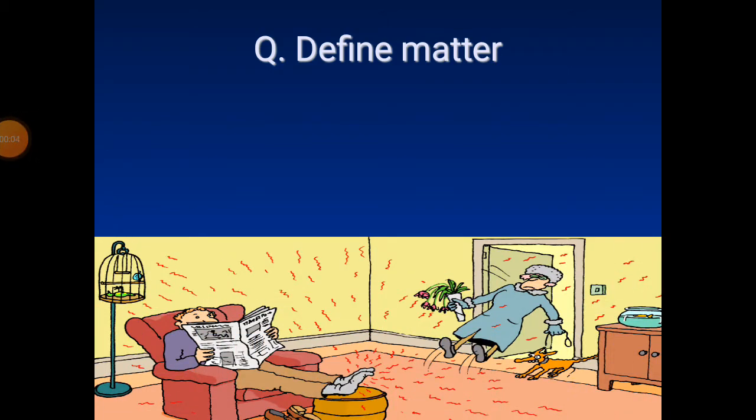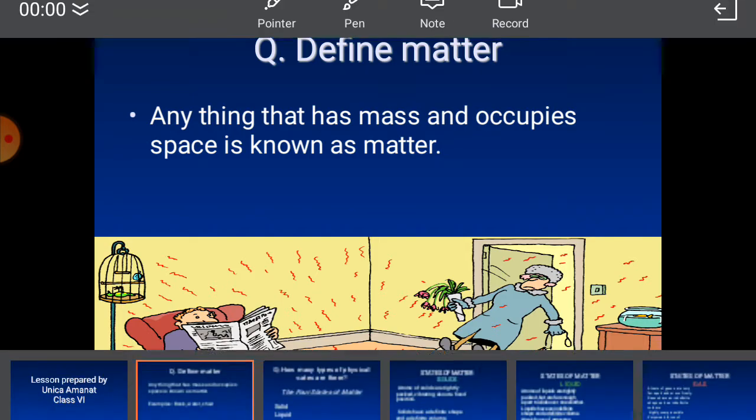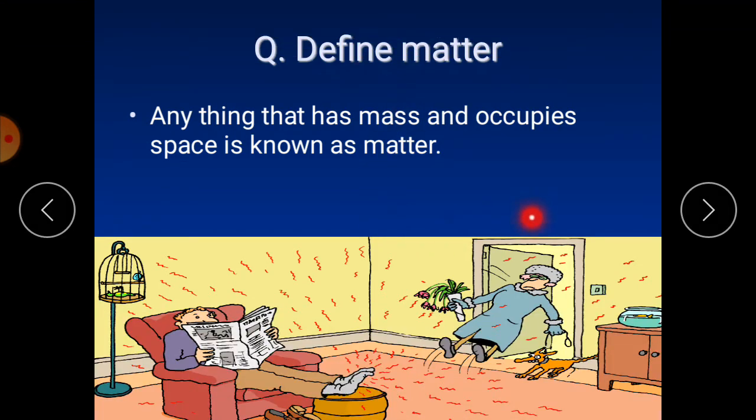Today we are going to start September session 1. Okay, first of all our topic is pressure in gases. So let's recall our previous points and previous topics which we have discussed last time. First of all, you should recall what is matter: anything that has mass and occupies space is known as matter, and I have explained all these things.